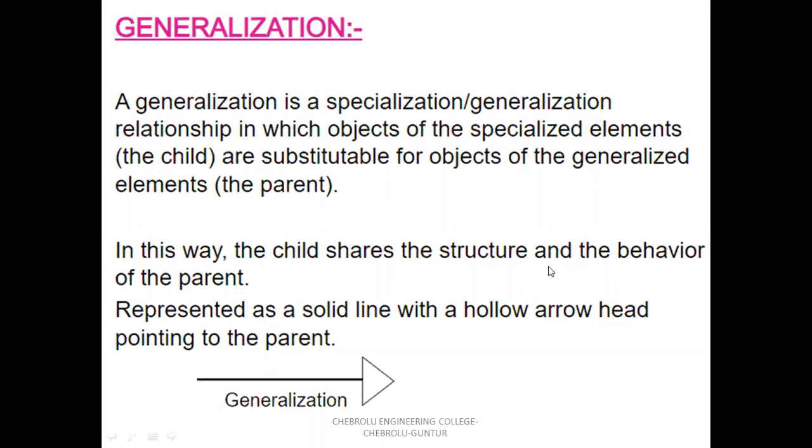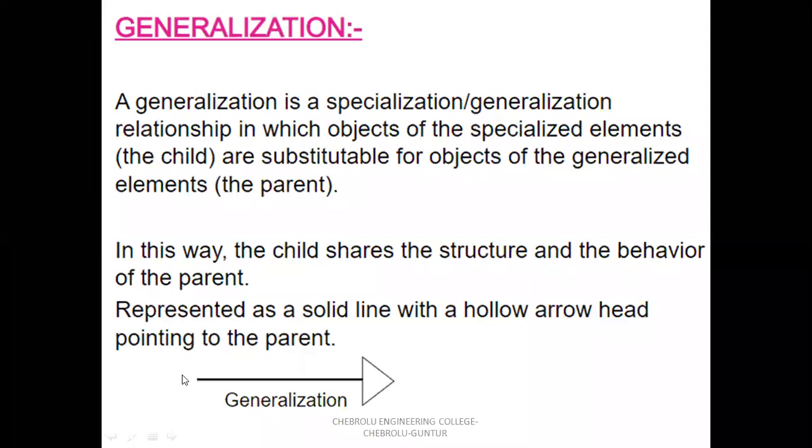Next, the child shares the structure and behavior of the parent. That represents inheritance. That is, inheritance means the child shares the structure and behavior of the parent, just as the child has the same parent surname. The parent properties are included in its children. Next, graphically it is represented by a solid line with a hollow arrowhead pointing to the parent. The specialized element is connected to the parent.